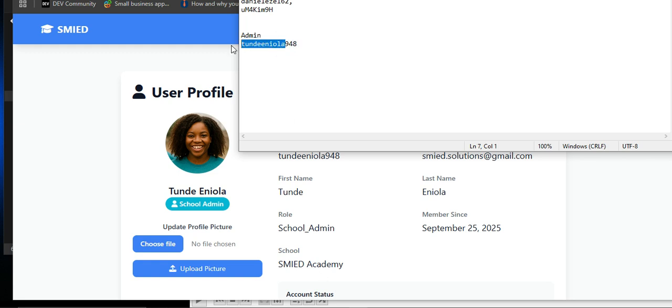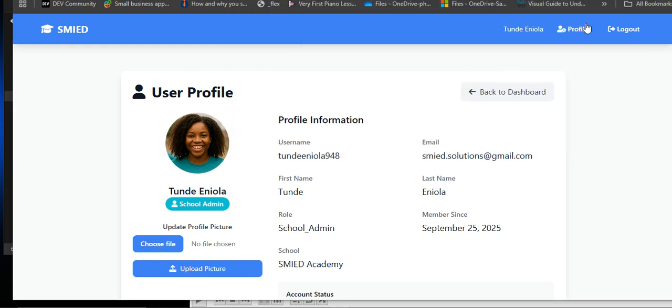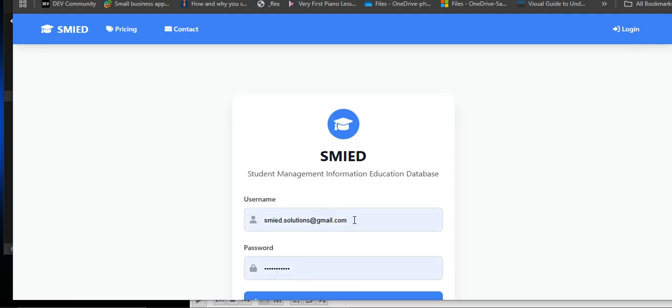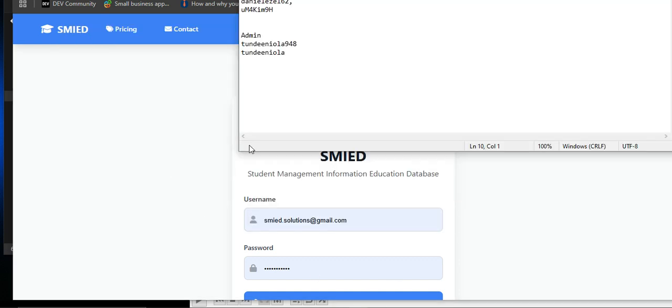Yeah, the admin is also the same. The password rather is the same name. That's what I use. So we can log out of this. Now teacher, like I said, must have received a mail. So teacher now should log into the dashboard. So let's use the teacher's information now.